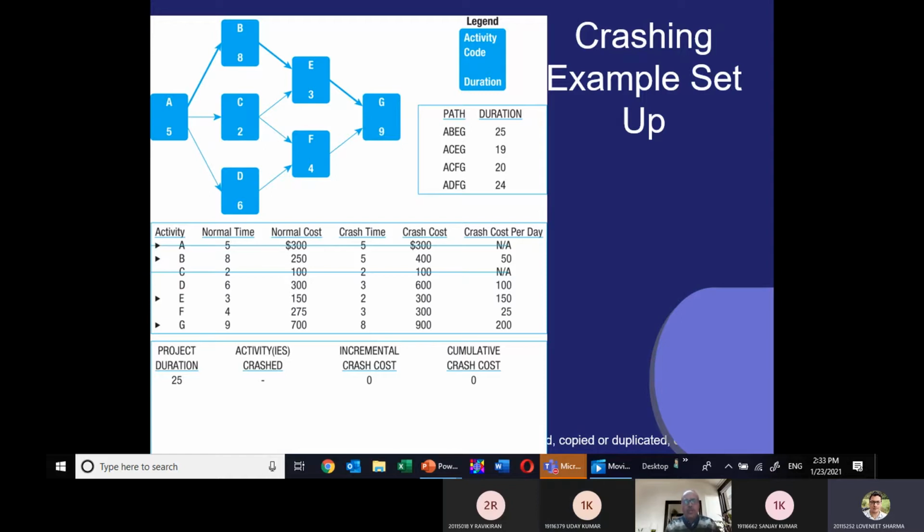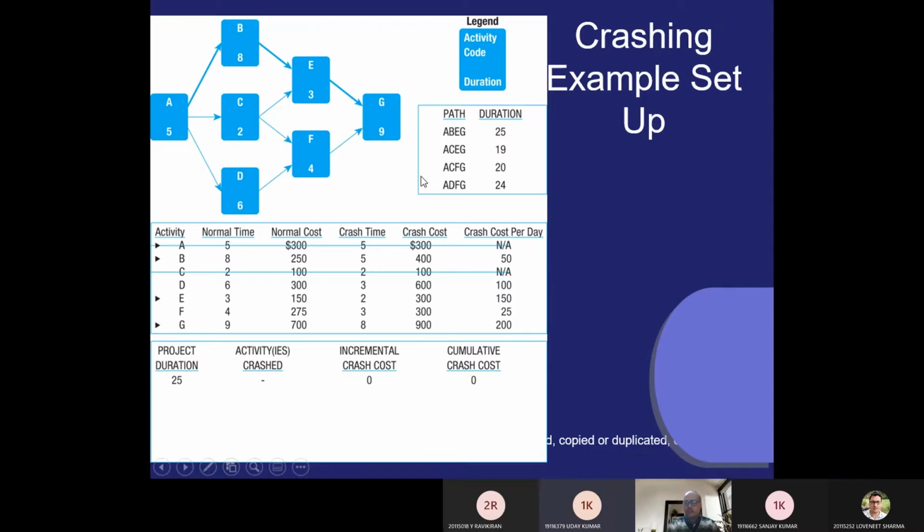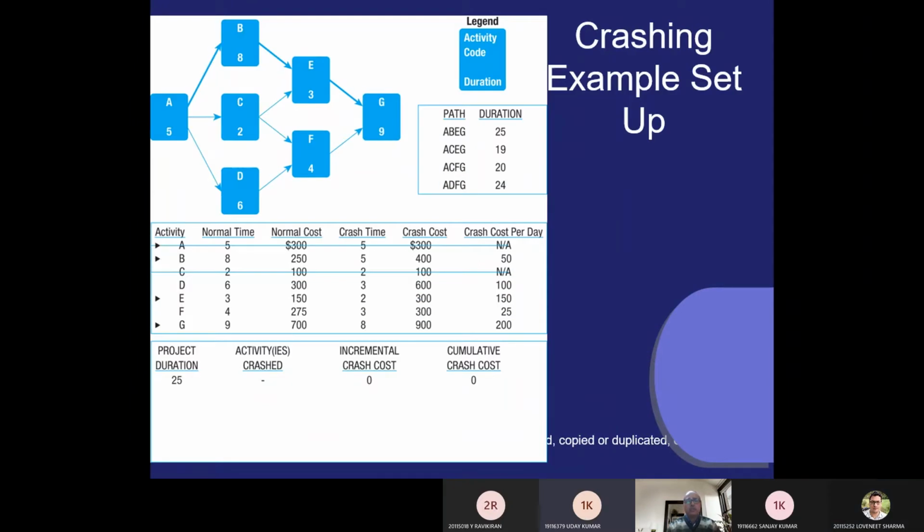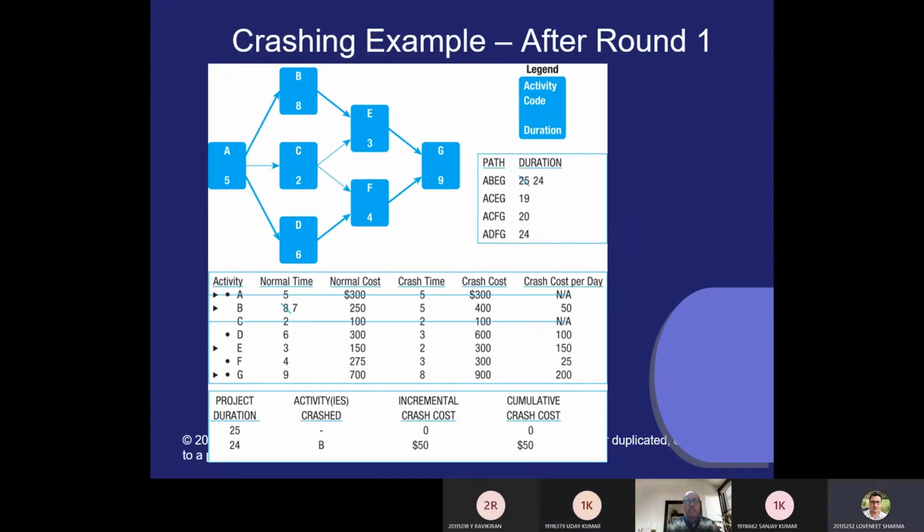Okay, now I am telling you which activity you have to crash first: either A, B, E, or G. Which activity has to be crashed by 1 day? B. G. Tell me, in the second column, which activity am I going to crash?